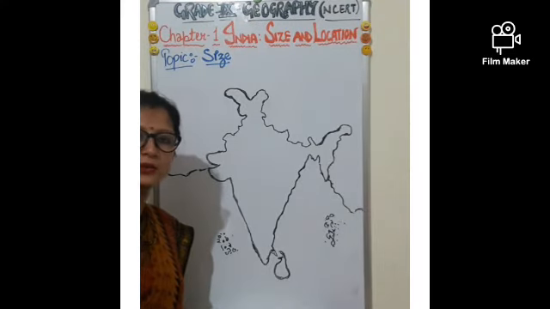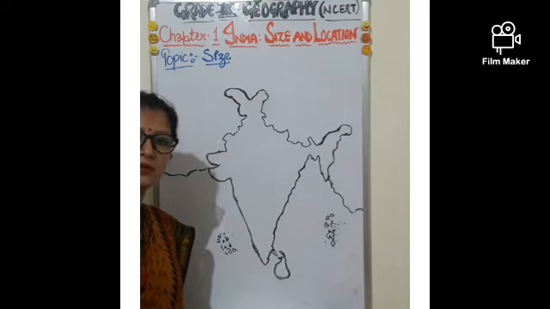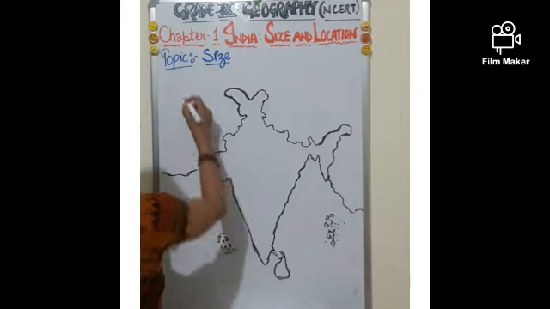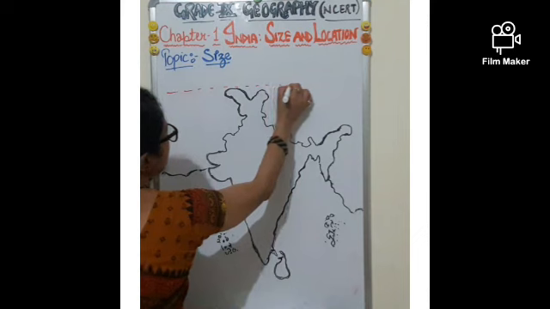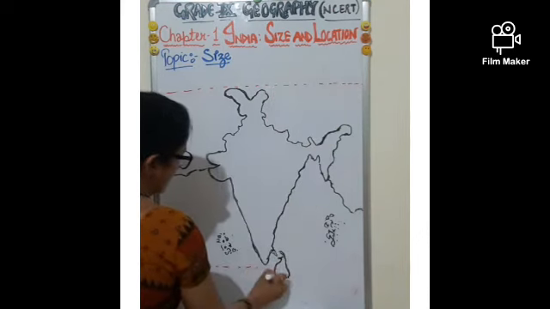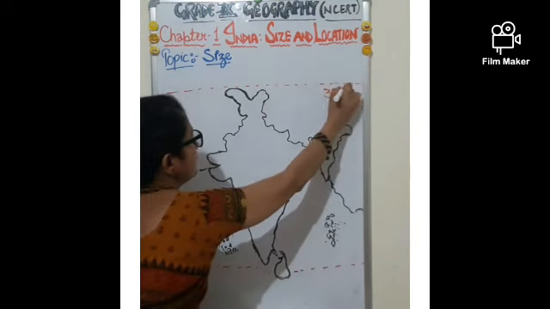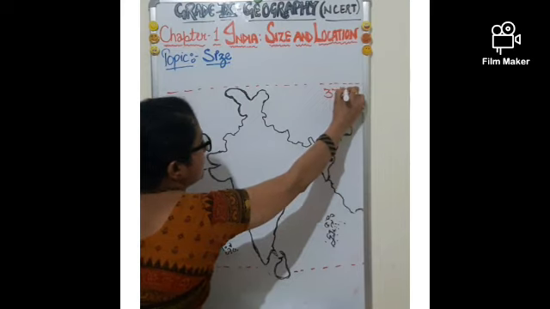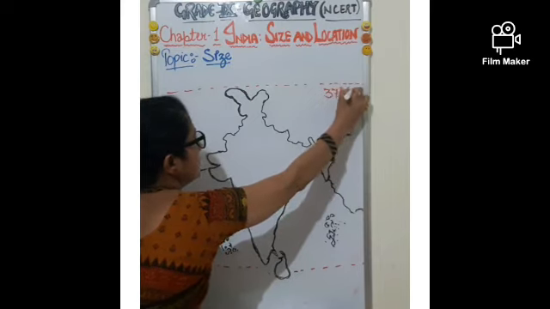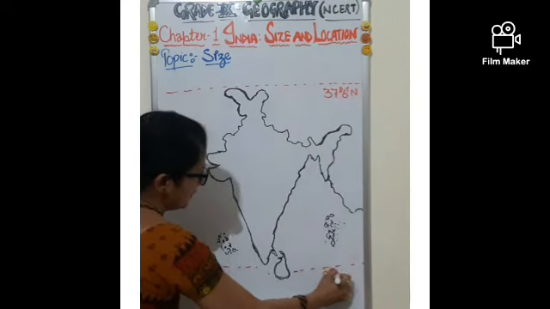Children, as we all know that India lies in the northern hemisphere, we should know between which longitude and latitude it lies. So let us see the extension. In between two latitudes, first it extends from 37 degree 6 minute north, and then the other latitude it covers is 8 degree 4 minute.